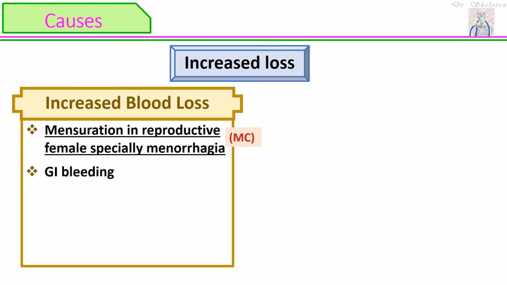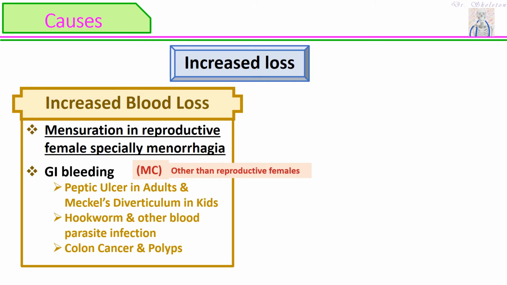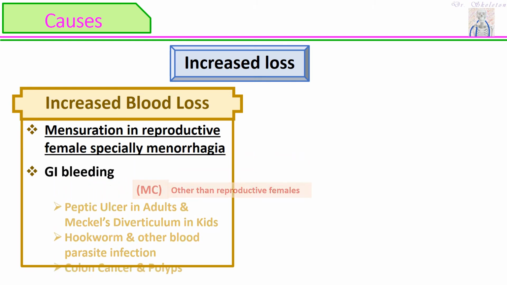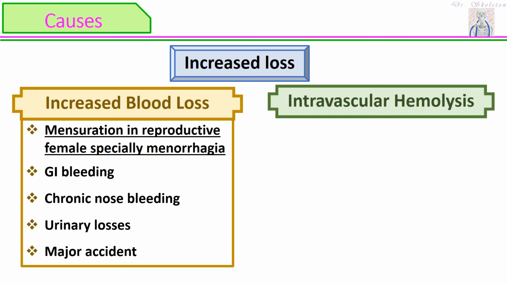We have GI bleeding, peptic ulcer in adults, and Meckel's diverticulum in kids. We have hookworm and other blood parasitic infections. We also have colon cancer and polyps. In other than reproductively active females, GI bleeding is the major cause of increased blood loss. Chronic nose bleeding, we even have urinary blood loss and also major accidents.